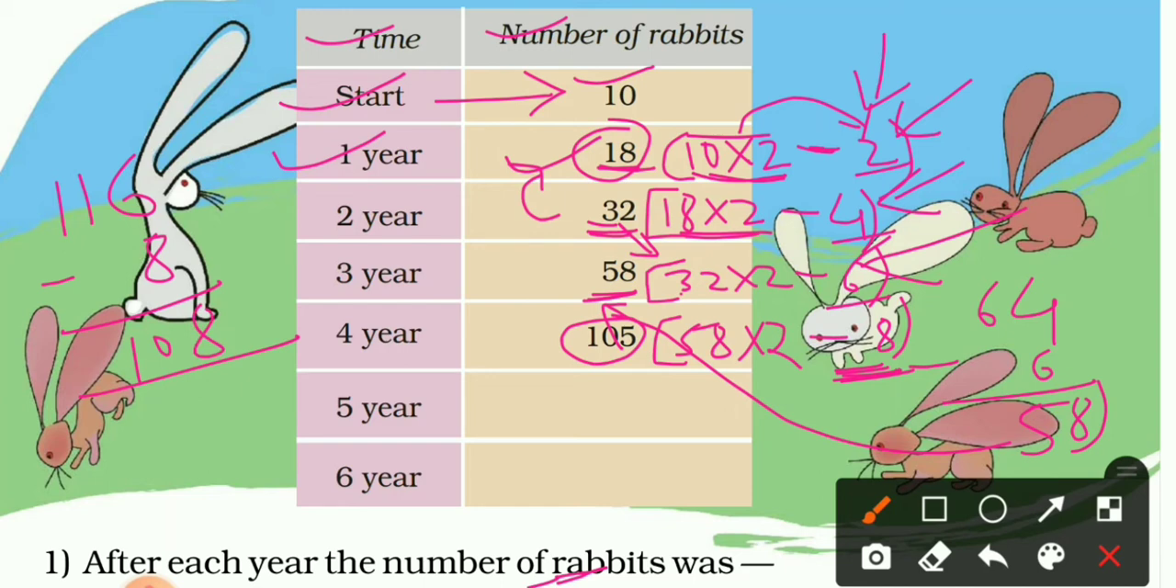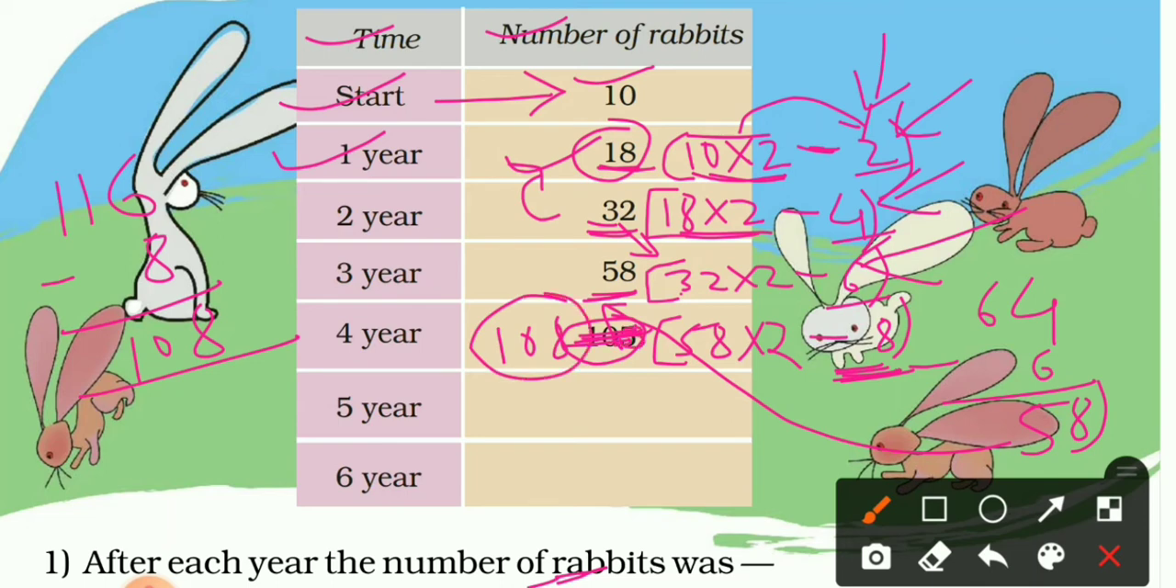And you can see here we will get 108. Actually it is written as 105, so it is not correct. It will be 108 in fourth year. Okay, now it will be correct.